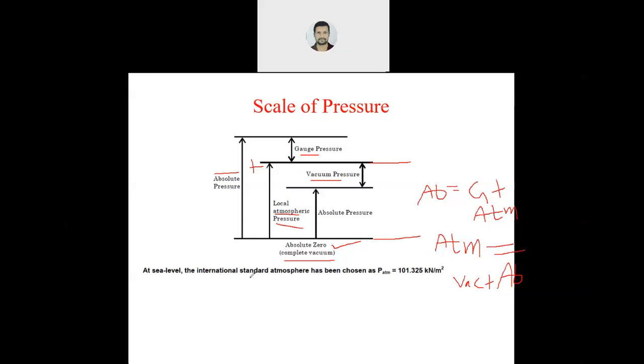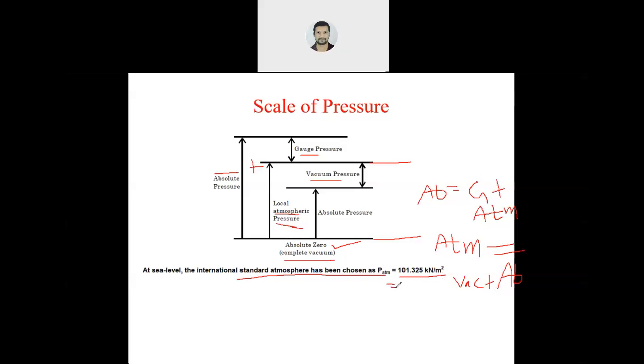Now what is atmospheric pressure? The value of atmospheric pressure, P atm, is 101.325 kN per meter square. This value will not be given in the problem or the question. You should remember this. The standard atmospheric pressure is 101.325 kN per meter square.